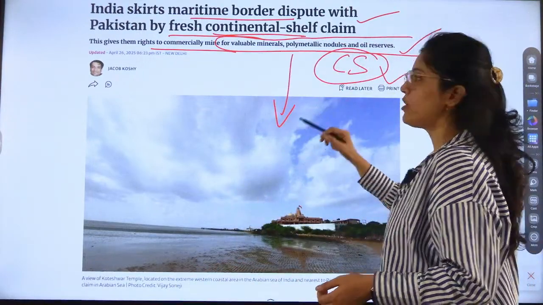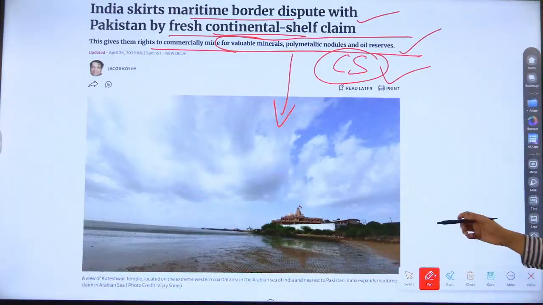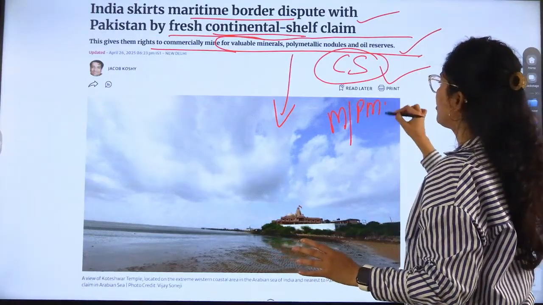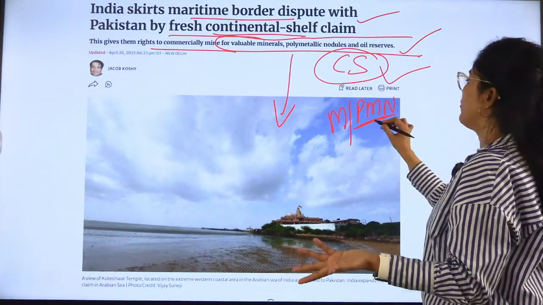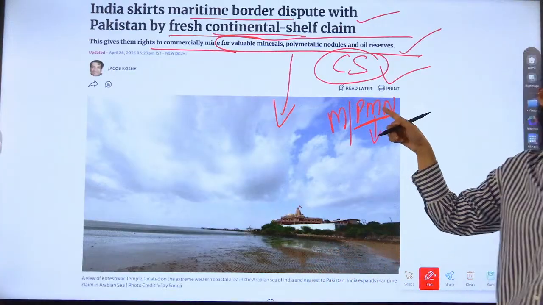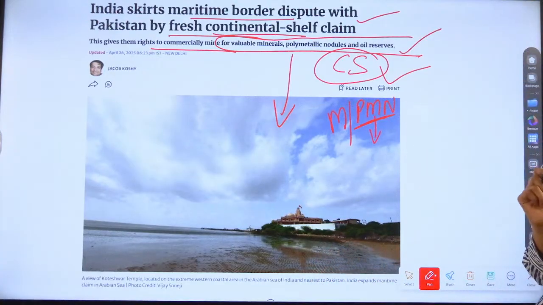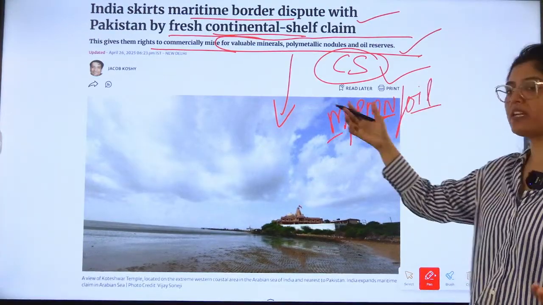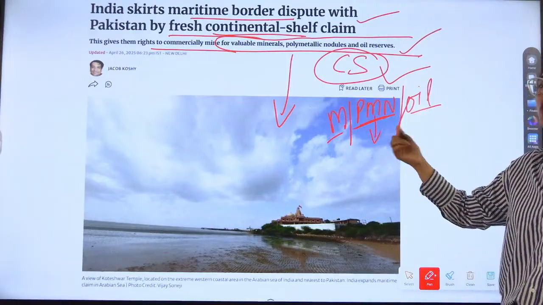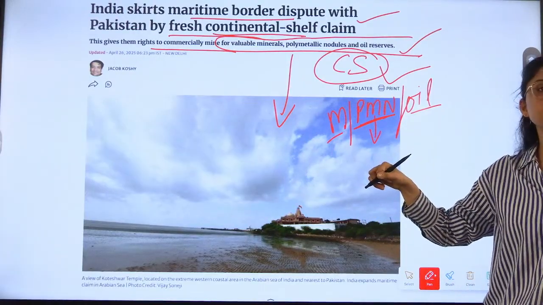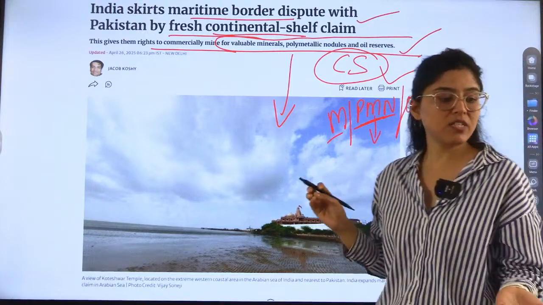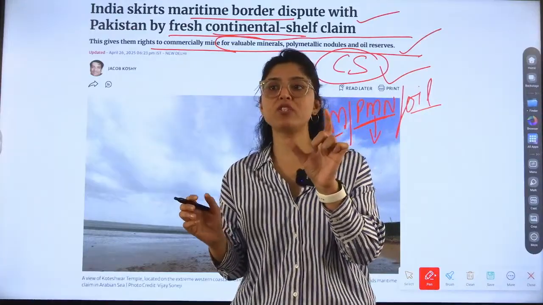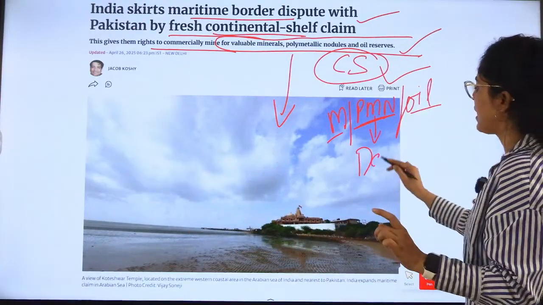So now we know the continental shelves. Why is India doing this? Because this is important for minerals, polymetallic nodules, which are again very important. And one very important news was there recently related to polymetallic nodules. And oil reserves are also there. So, every country is doing this. Online students, have you read any news related to polymetallic nodules? Very important news. An important term was there, which is called dark oxygen.